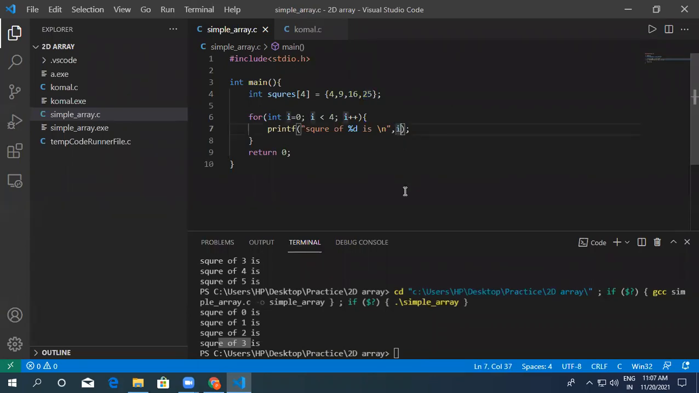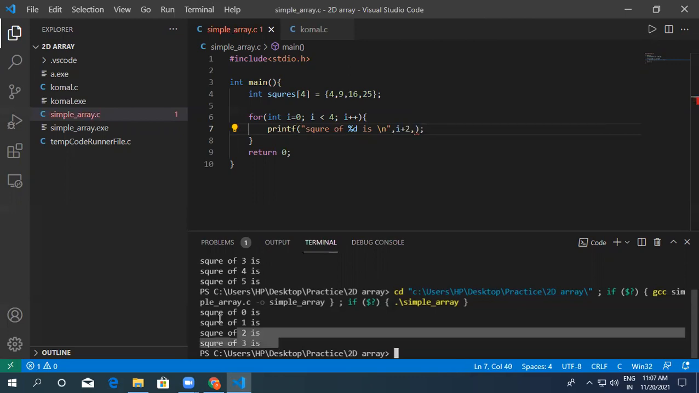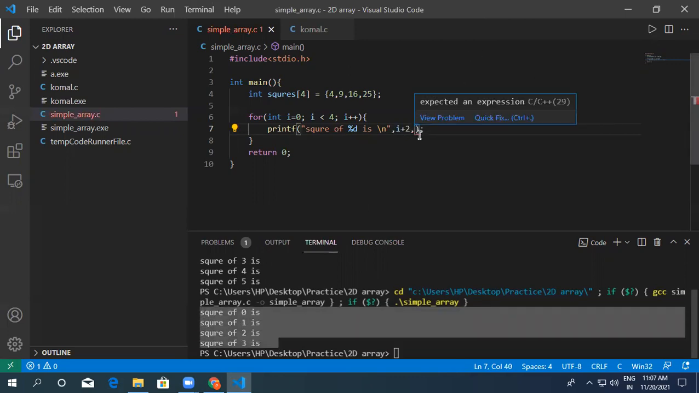So here, why am I making plus 2? Because it will not look good if it says square of 0 is this. So I am making it 0 plus 2, and it will say square of 2 is this. Here 1 plus 2, it will say square of 3 is this. Here 2 plus 2, square of 4 is this. Here 3 plus 2, square of 5 is this. That's why I am making it plus 2. Understood? So we can get a good looking output, and you can see that now.